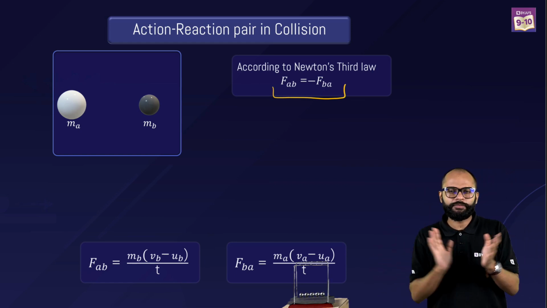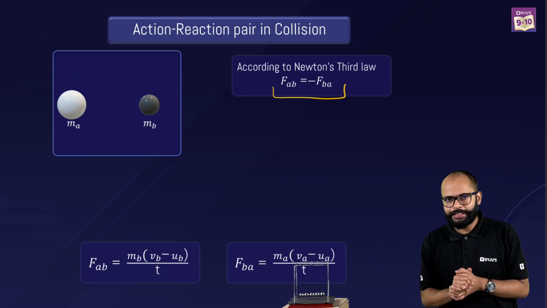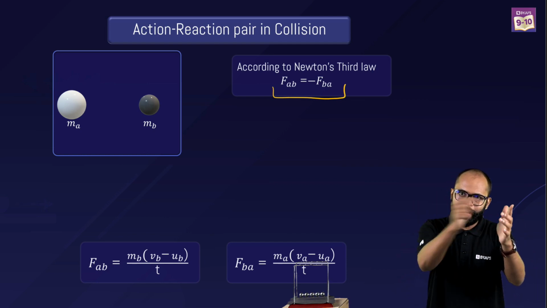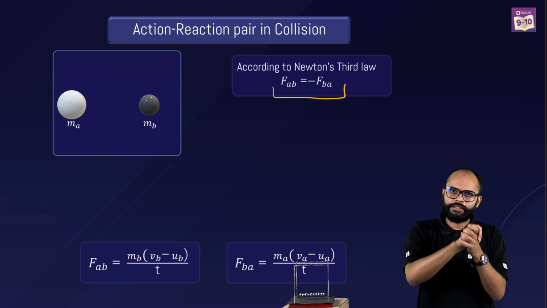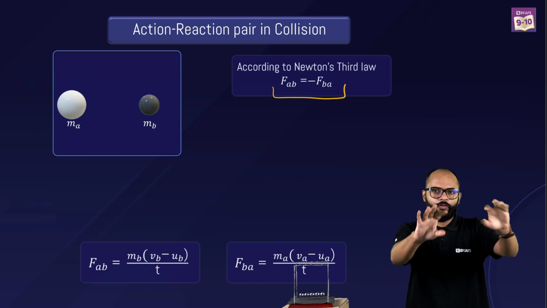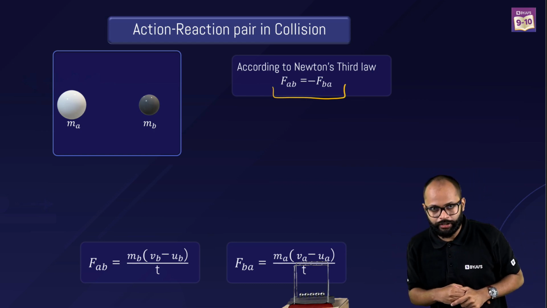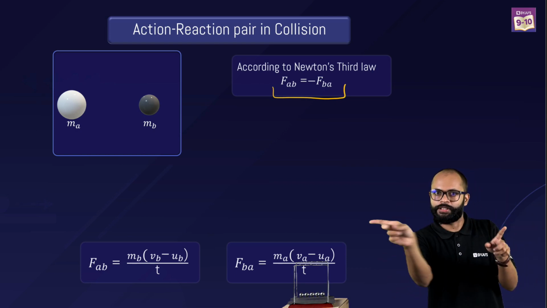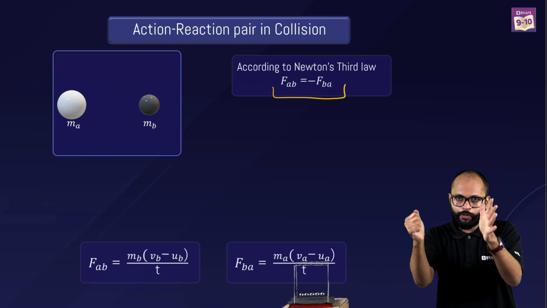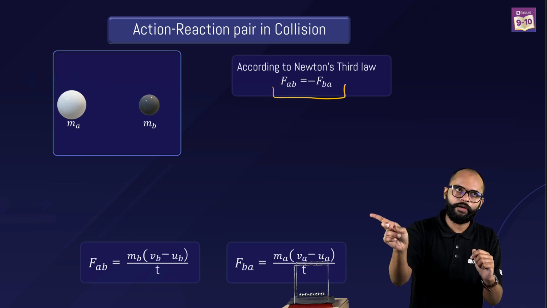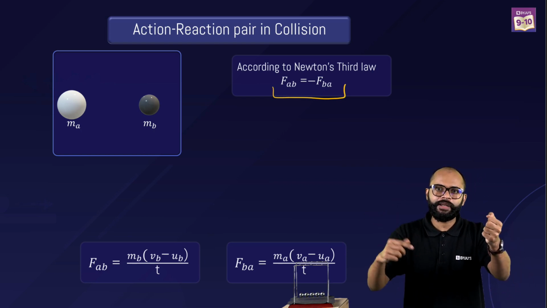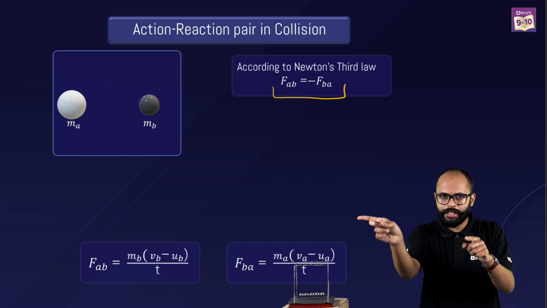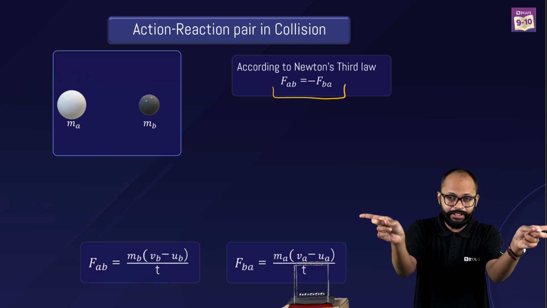Sir, what are we saying? Bhai, dekho. Third law said force applied on A by B is equal to force applied on B by A. है ना? Correct? Yes, sir. I understand this. ठीक है. Force applied on A by B is in which direction? Bhai, force is a vector quantity. It will have some direction. Okay, it will have direction in this direction, right? A पे B ने फोर्स लगाया किस डायरेक्शन में? इस डायरेक्शन में. ऑलराइट. B पे A ने फोर्स लगाया किस डायरेक्शन में? इस डायरेक्शन में, राइट? So force on A by B is in this direction. Force on B by A is in this direction.